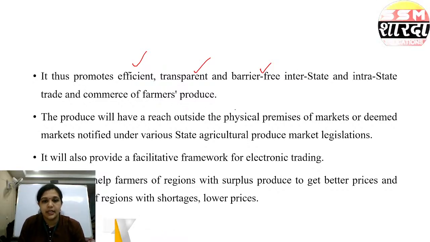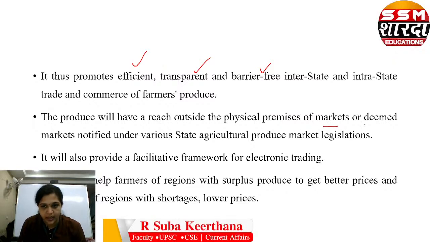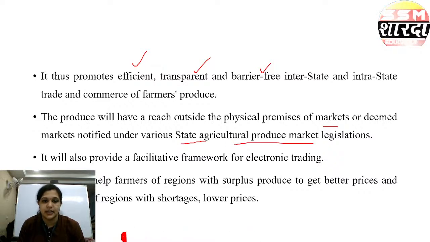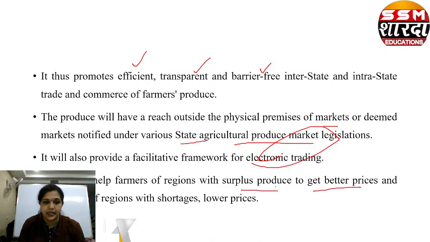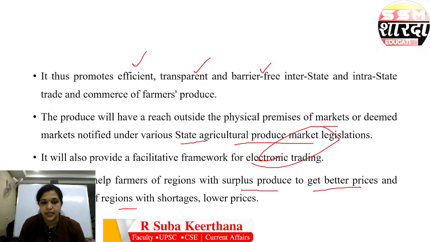The produce will have a reach outside the physical premises of market or deemed markets notified under various state agricultural produce market legislations. So this also helps in electronic trading. Okay. So it will help the farmers of the region with surplus produce to get better prices and consumers of regions with shortages and lower prices.